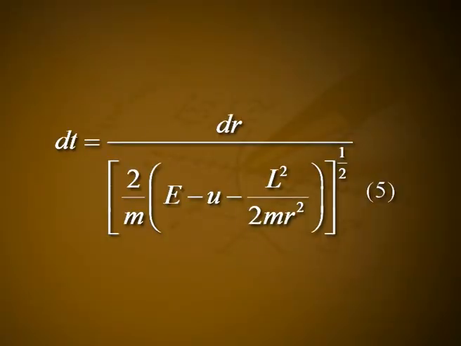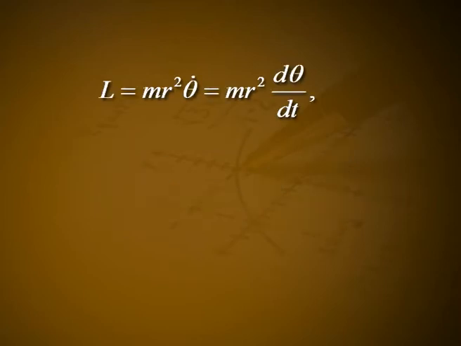Equation 4 can be written as r dot is equal to dr by dt, which is equal to [2 by m into (E minus u minus L square divided by 2m r square)] the whole raised to 1 by 2. So dt is equal to dr divided by [2 by m into (E minus u minus L square divided by 2m r square)] the whole raised to 1 by 2. Let it be equation number 5.